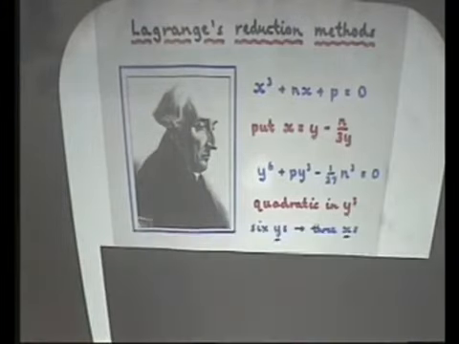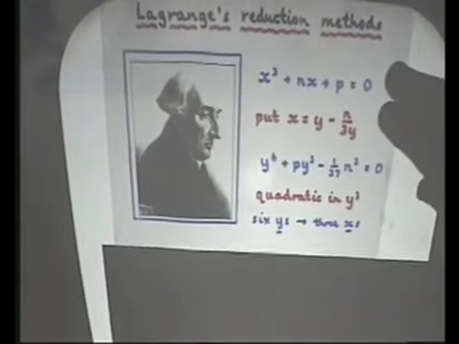Lagrange says, make this substitution here. Don't worry about the details. The point is that if you put this in for x, you get another equation, which looks worse because it's of degree 6. But it's only got y to the 6th, y cubed, and so on. It's actually a quadratic equation in y cubed. And you know how to solve quadratic equations, so you solve that, and that gives you y cubed, and so you can work out what y is.